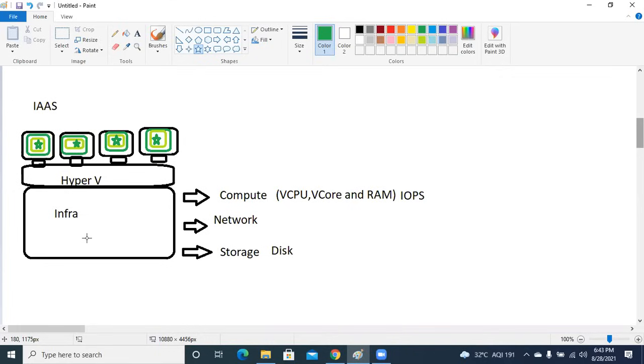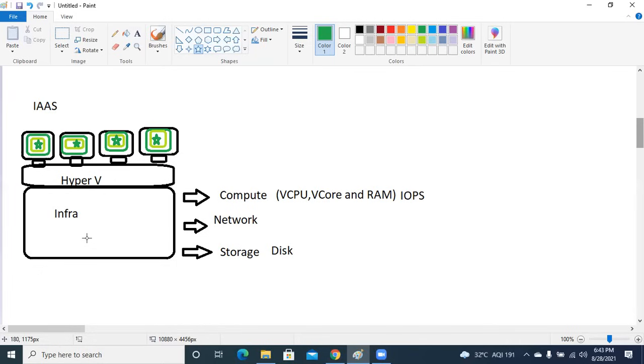Now, guys, let me ask this. Even if a developer was able to install or run an application, do you think the developer will be able to use all the services of the operating system with the help of that application? Let's say I'm running a website. Will my website be consuming all the services of my operating system? What do you think, guys? No, not necessarily. Definitely not. You only use that particular application.